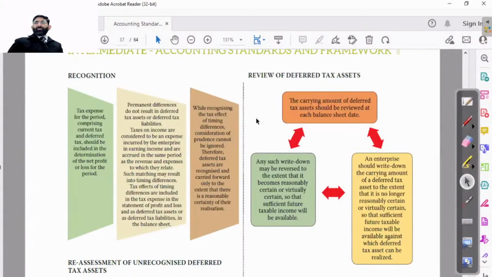So, review of deferred tax asset. The carrying amount of deferred tax asset should be reviewed at each balance sheet date. Any such write-down may be reversed to the extent that it becomes reasonably certain or virtually certain that sufficient future taxable income will be available. An enterprise should write down the carrying amount of a deferred tax asset to the extent that it is no longer reasonably certain that sufficient taxable income will be available against which the deferred tax asset could be realized. The meaning is very simple: whatever the amount is, we have to do it whenever it becomes virtually certain.